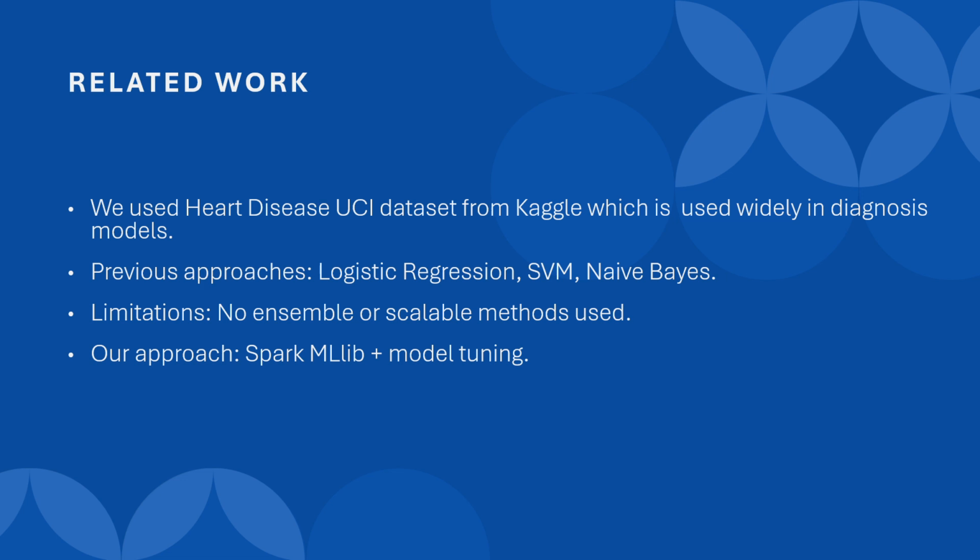A number of studies have used machine learning for heart disease prediction, applying models such as logistic regression, naive Bayes, and SVM. However, many lack scalability, and few explore ensemble models in depth. Some also fail to utilize distributed frameworks like Apache Spark. Our work addresses these gaps by implementing both decision tree and random forests using the Spark ML library, enabling scalable training and evaluation across large data sets.